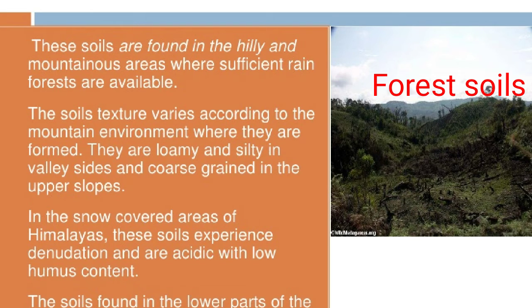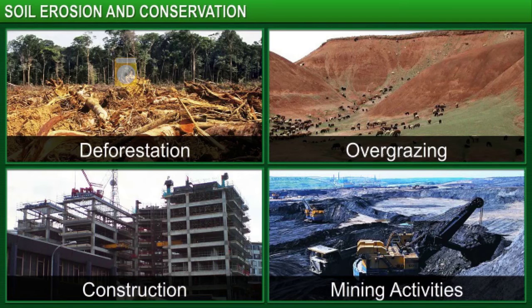Now we will go to soil erosion and conservation. There is always a balance between soil erosion and soil conservation. Sometimes this balance is disturbed, mainly because of human activity, such as using excessive amounts of chemical fertilizers, deforestation, overgrazing, and mining. Now, we shall study the different reasons for soil erosion. As you can see in the picture, deforestation, overgrazing, construction, and mining activities are all factors that lead to soil erosion.